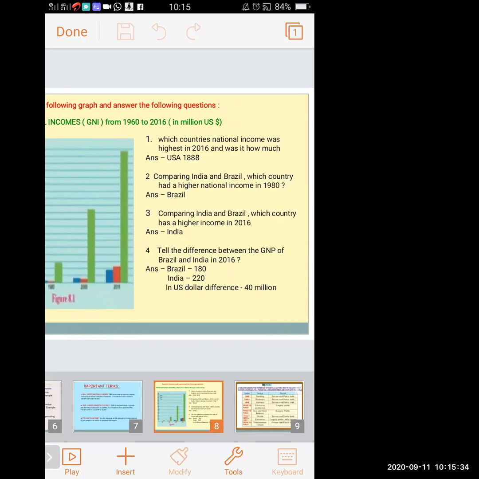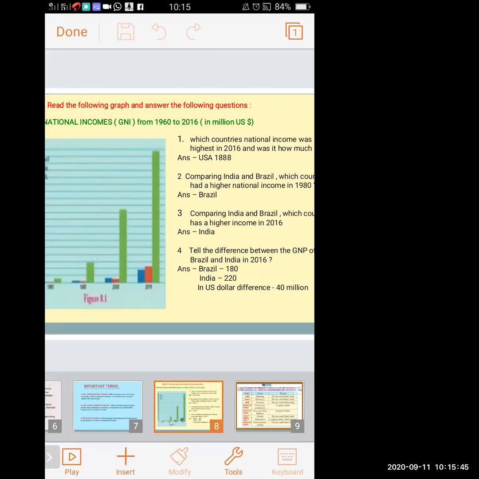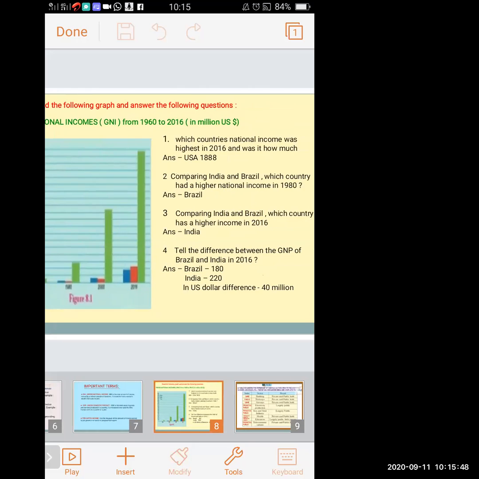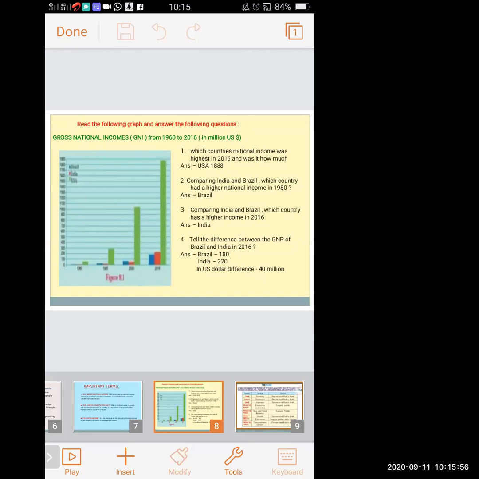Second question. Comparing India and Brazil, which country has a higher national income in 1980? Now we have to see for 1980, and compare between India and Brazil. Which is higher, India or Brazil? When we see the graph, we come to know that Brazil is higher than India. So the answer is Brazil. In 1980, the national income was higher for Brazil.